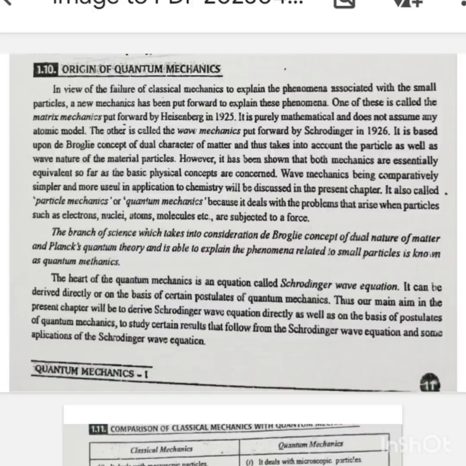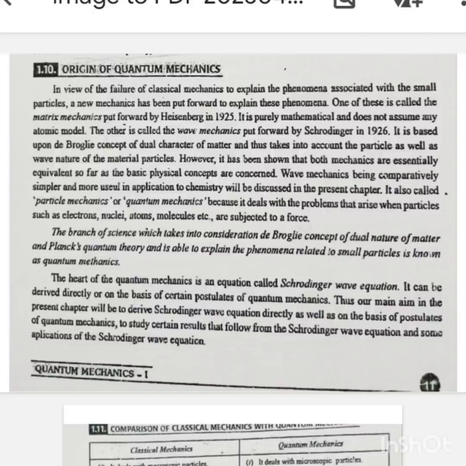Today I am here to present the topic of physical chemistry for visually impaired students. The author of the book is S.G. Khetrapal and this is Pradeep Publication, and my topic is quantum mechanics. 1.10 Origin of quantum mechanics.